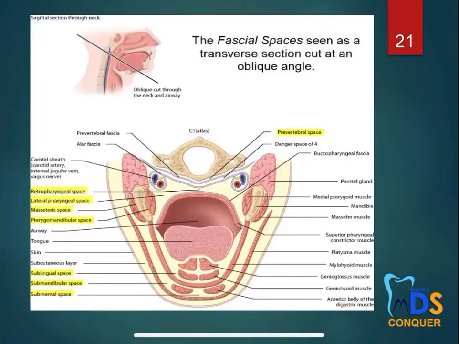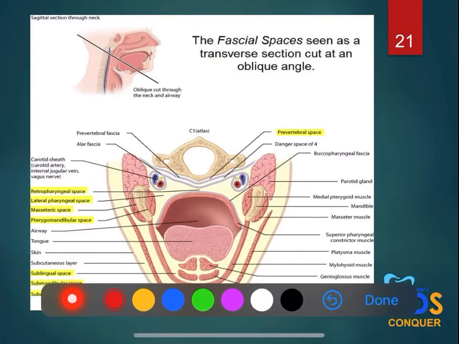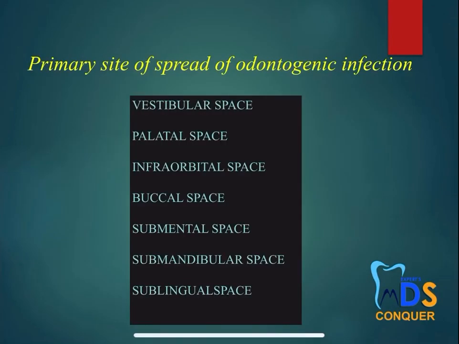Later, if you can draw this diagram, I have already highlighted the important spaces with the yellow marker. So those spaces, if you can put forward there, that will be very much helpful. So you can draw the simple diagram showing these are the secondary spaces, whereas these are the primary spaces of the mandibular, sublingual, submandibular and submental. So try to draw this diagram. Wherever you can draw, it is better you draw a diagram, because for an essay question they do expect 1 or 2 good diagrams, so that they can simply glance and turn over.